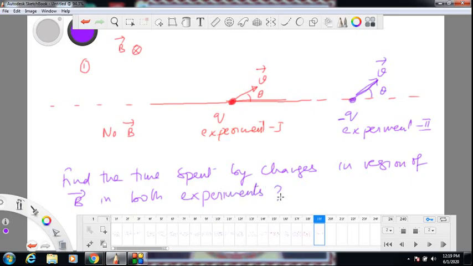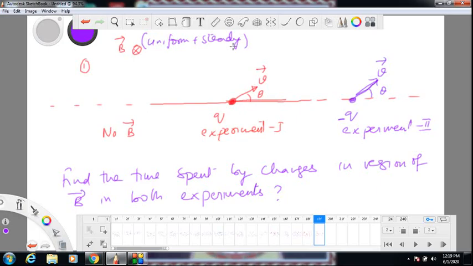This is the question. So in one experiment I have got a positive charge thrown with velocity v in a certain direction. The magnetic field is not in the whole space. It is in the upper half of this dotted line, but in the lower half there is no magnetic field. The magnetic field which I am taking is of course uniform and steady, going into the board. Okay, to be more clear I am mentioning it. So we have to find this.